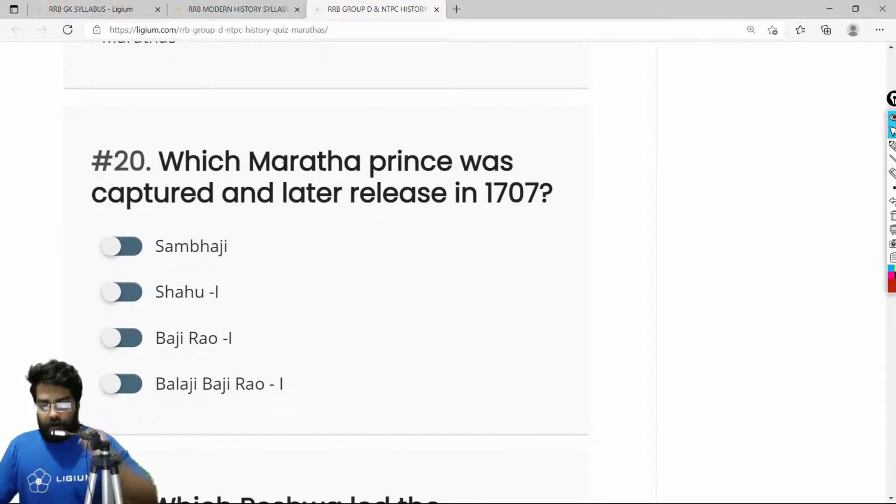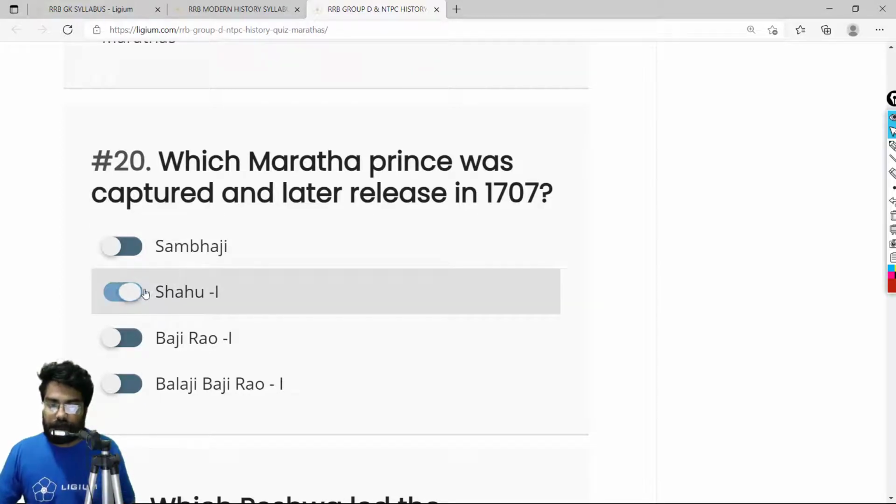Okay. So again, we have the same question, which Maratha prince was captured and later released in 1707? So the correct answer is Shahu. Okay, his father, Shambhaji, was executed by Aurangzeb, but Shahu and his mother were treated very well by Aurangzeb. So the correct answer is Shahu.